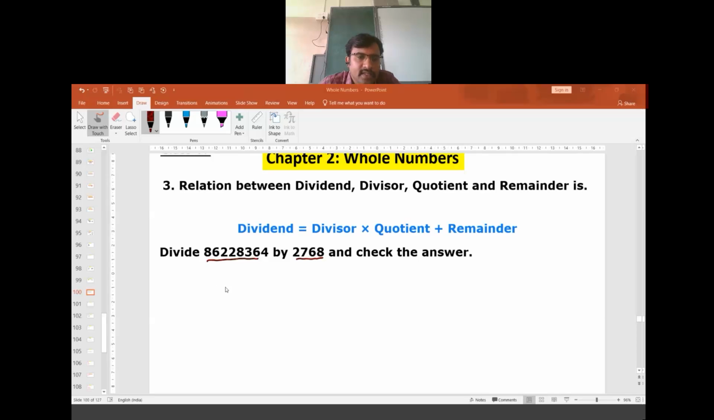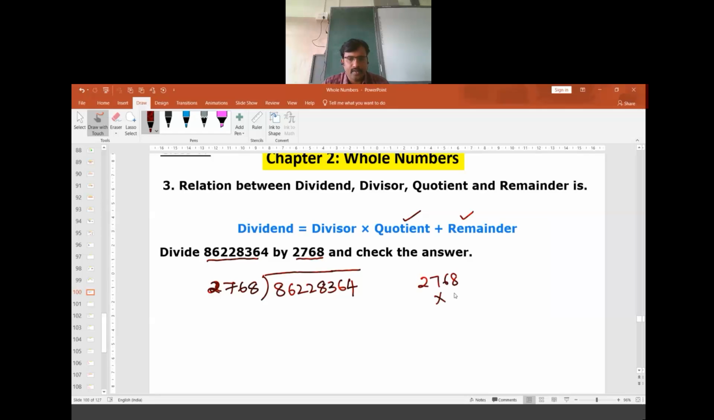In the actual division, we will write this divisor 2768. Then we write the dividend in this way, 86228364, and we have to search for the quotient and the remainder. We have to try 2768 multiplied by 3 and 2768 multiplied by 4. Whichever number is nearer or closer to this number, you need to write here.